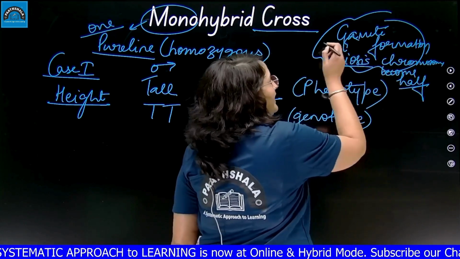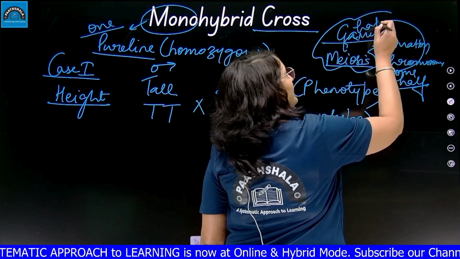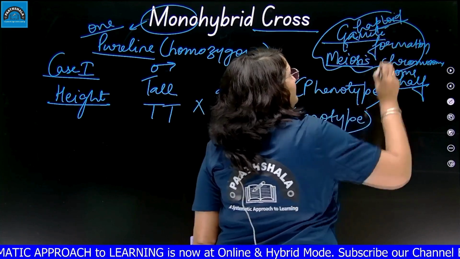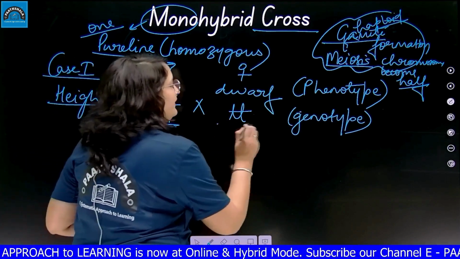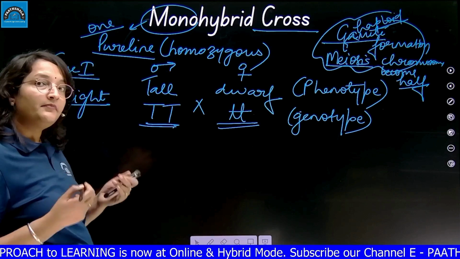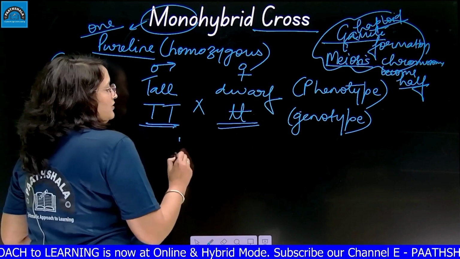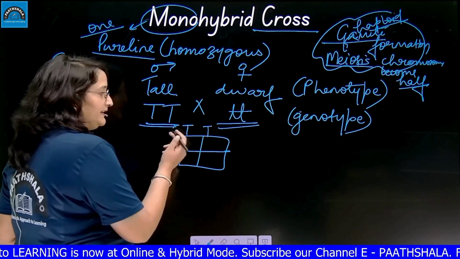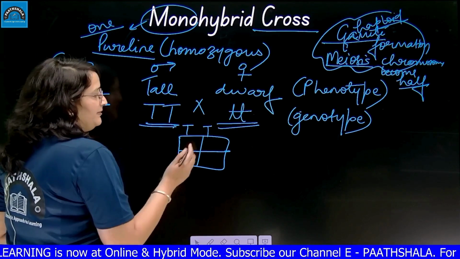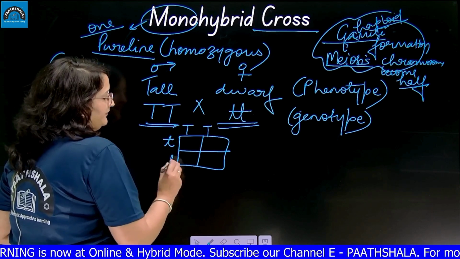Gametes are haploid, having half the number of chromosomes. What I am showing you, here there is a pair of genes. When they form gametes, they both will segregate. So I will make a square now. I will separate the gametes of this parent, and for the female parent I will write the gametes here.